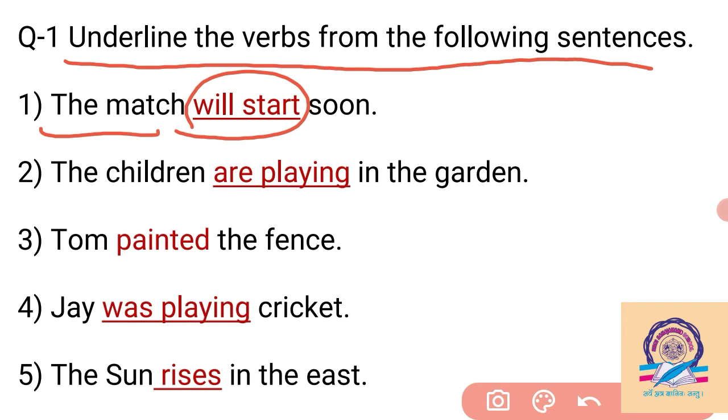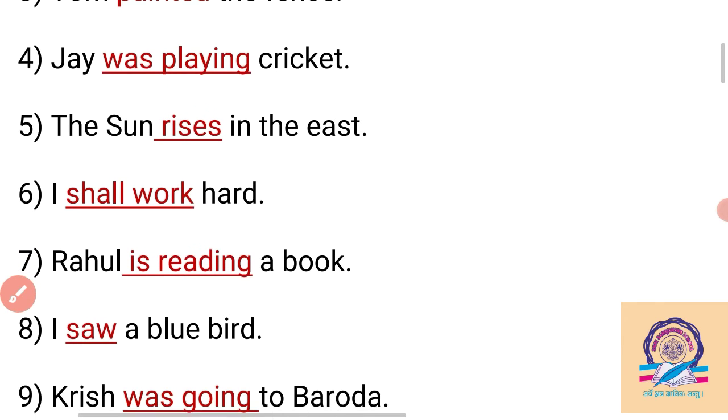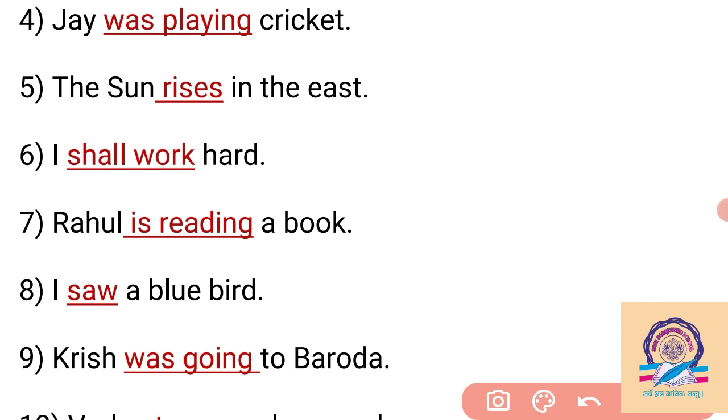Then the second example: "the children" become the subject and "are playing" become the verb in the garden. The third example is given here. Tom becomes the subject and "painted" becomes the second position. Tom is the subject and "painted" becomes the verb. Then the fourth example is given here. Jay was playing cricket. So Jay becomes the subject and "was playing" becomes the verb.